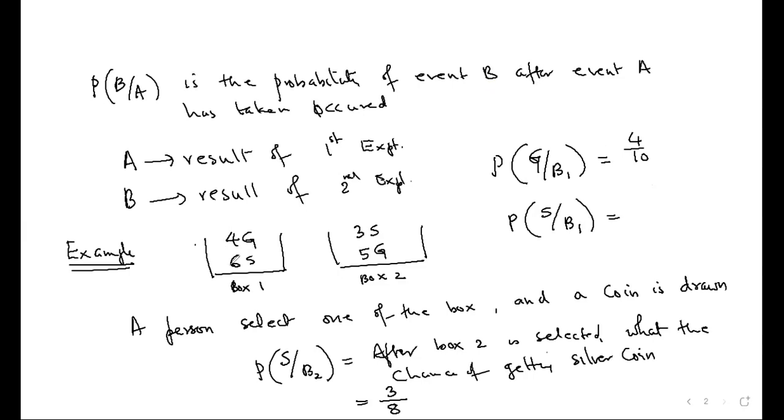How many total coins are there in box 1? 6 upon 10. Yes, Raj, you have given the correct answer.